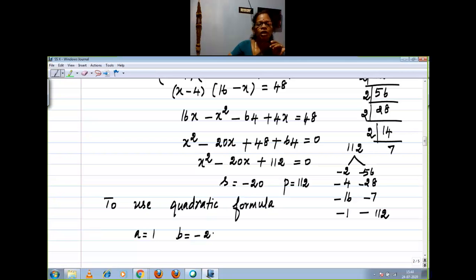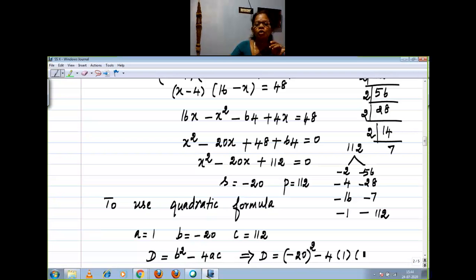Minus 20. What is your C? 112. What is your discriminant? D is equal to B square minus 4AC. Which implies D is equal to minus 20 the whole square minus 4 into 1 into 112.